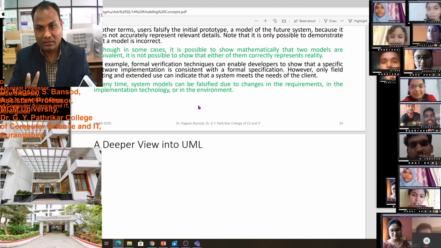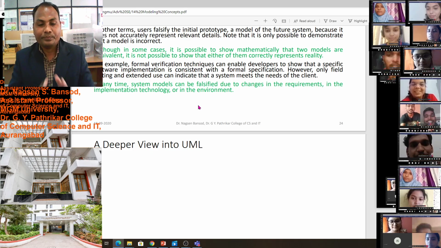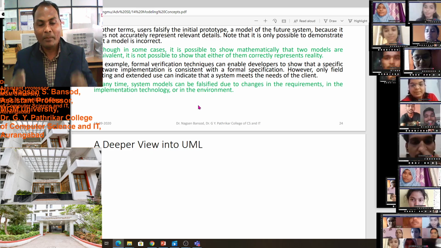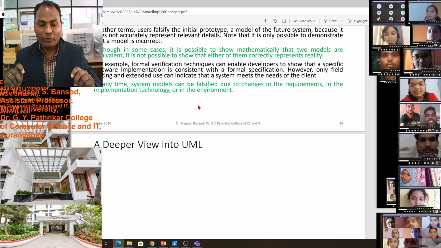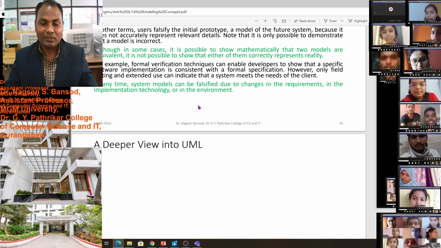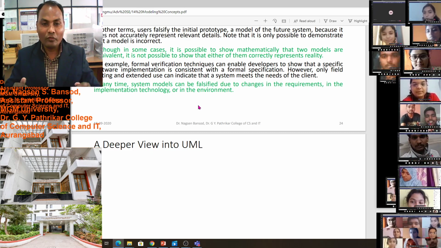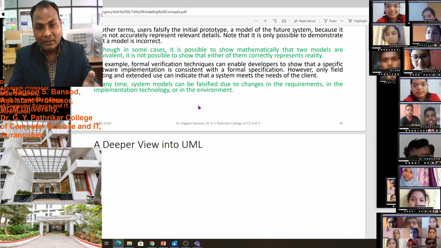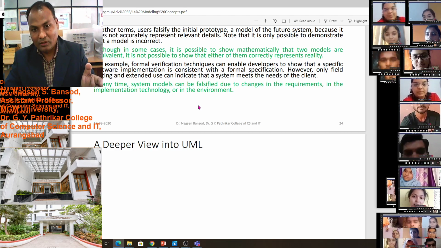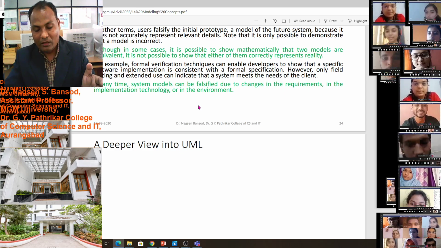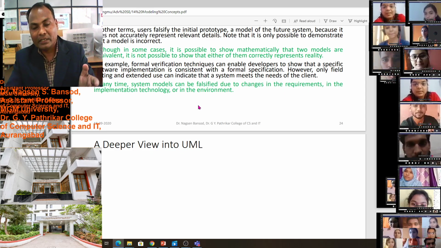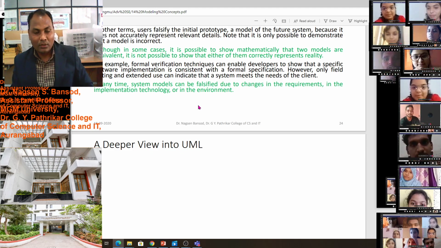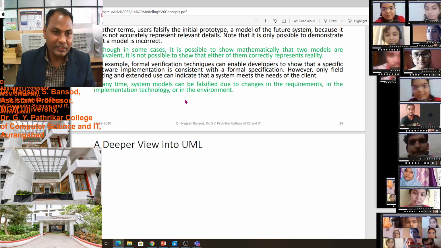That is the difference. Suppose we have one software, and in that software there are some errors. We will tell the client, we will develop software like the software we are showing to you, but this problem will not be there. We will change this point, and we will give better software than this. Like this we will explain to the client. That is also the falsification.